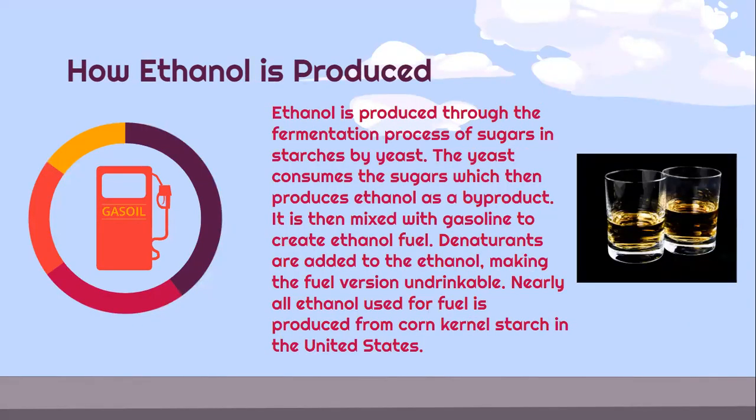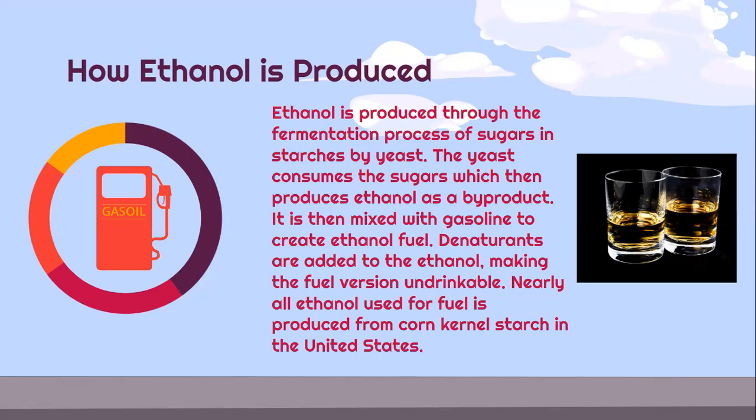How ethanol is produced. Ethanol is produced through the fermentation process of sugars and starches by yeast. The yeast consumes the sugars, which then produces ethanol as a byproduct. It is then mixed with gasoline to create ethanol fuel. Denaturants are added to the ethanol, making the fuel version undrinkable.